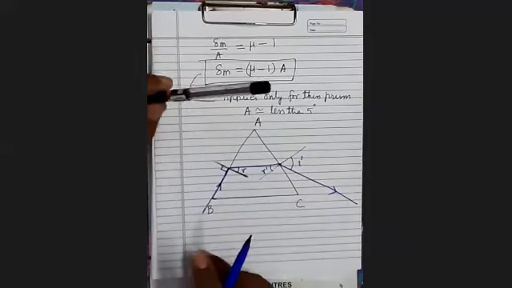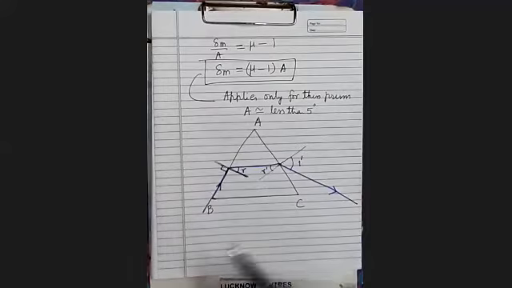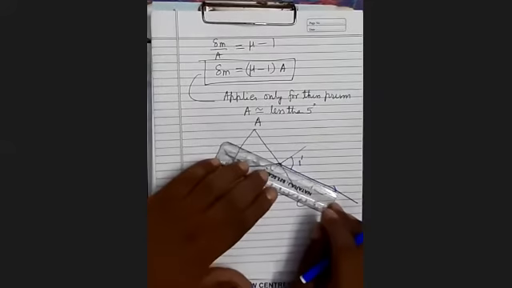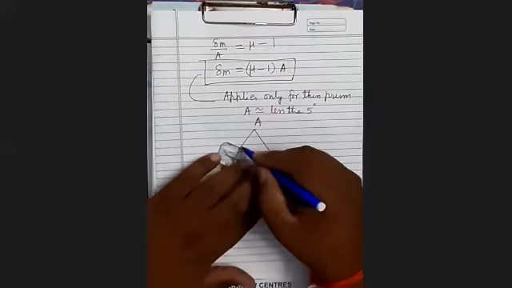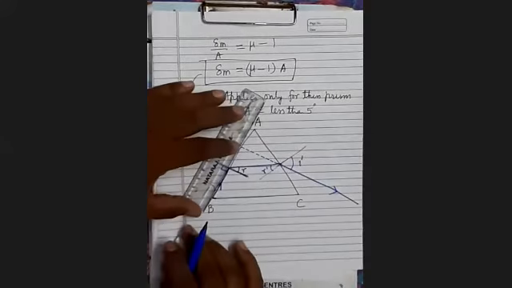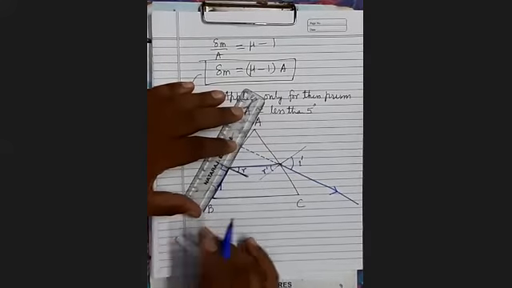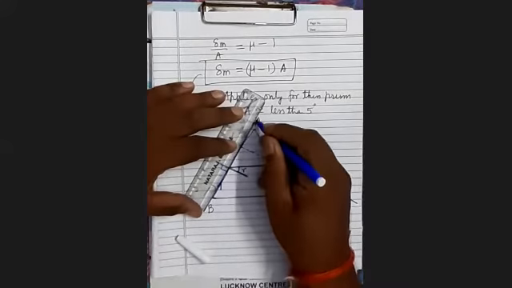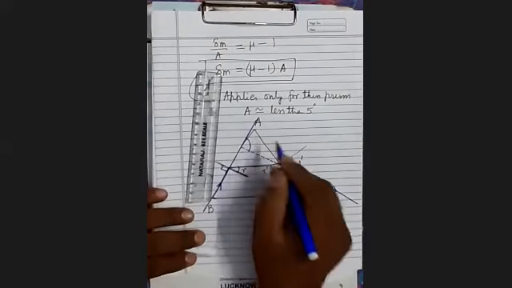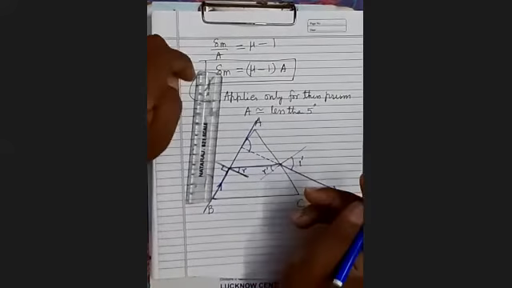Now what will be the angle of deviation here? How can you find the angle of deviation? You can see here, we can find the angle of deviation by producing back the emergent ray. So the emergent ray is this. And the original direction of the incident ray is this. So this will be the angle of deviation. Here this will be the angle of deviation.